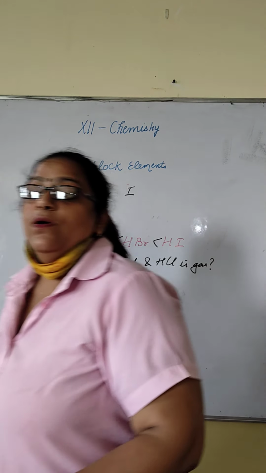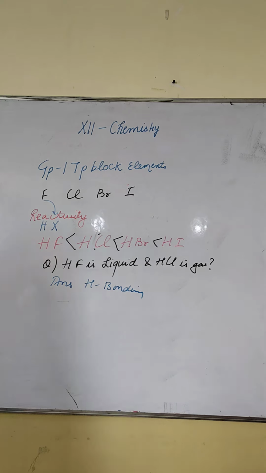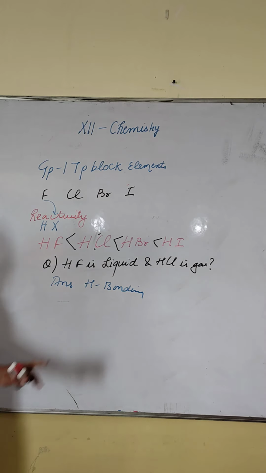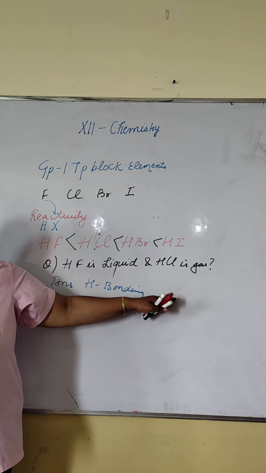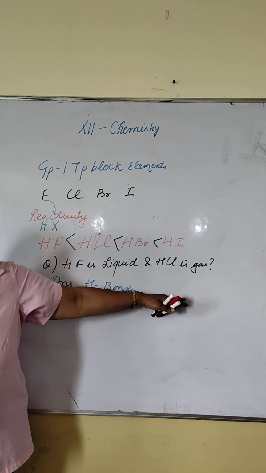No, FON means fluorine, oxygen and nitrogen. A hydrogen bond is formed between hydrogen and a more electronegative element. So fluorine, oxygen, nitrogen can form hydrogen bonds, but chlorine's electronegativity is also greater than H, yet it will not form a hydrogen bond. Why so? Because of its big size.